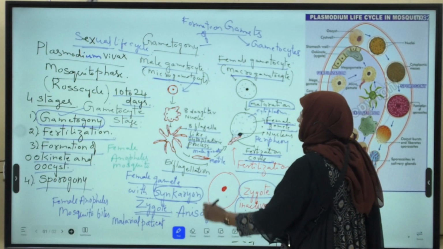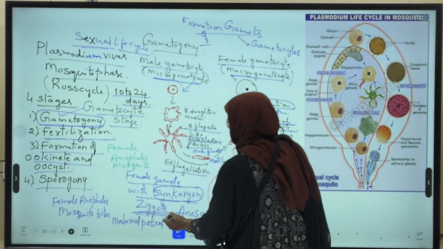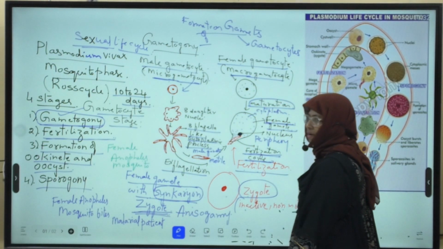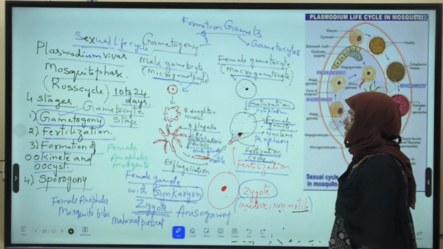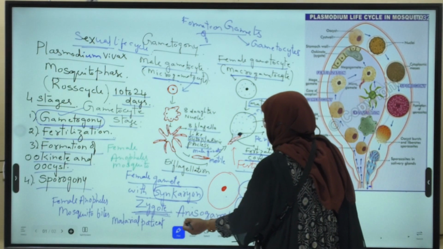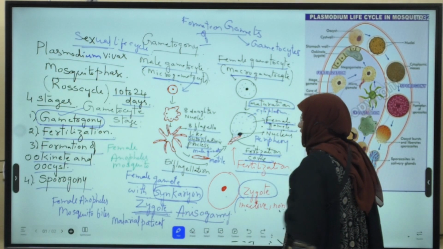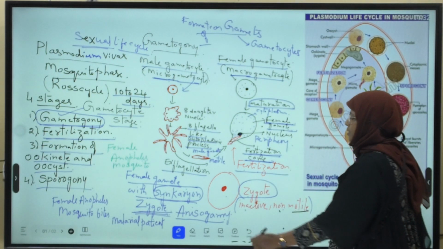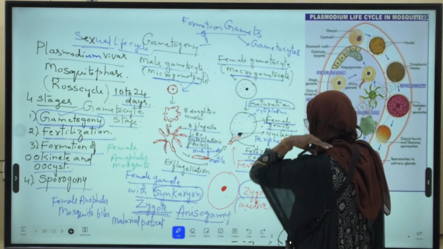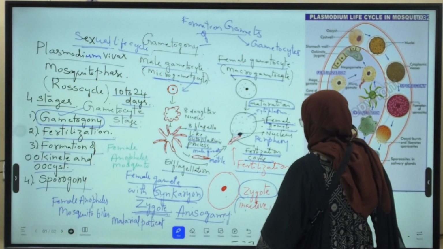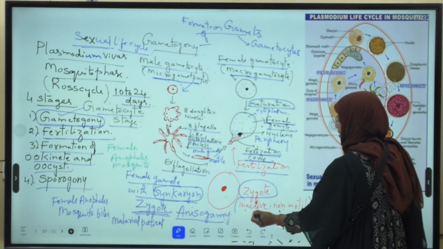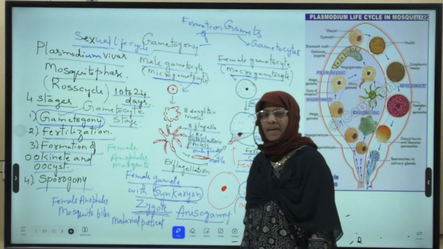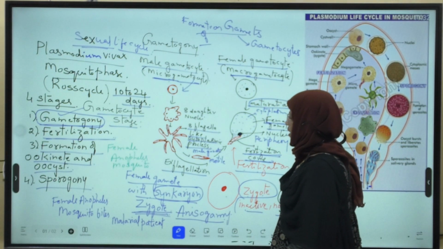So due to fertilization, finally zygote is formed. Zygote means female gamete with syncaryon. Here the fusion of two dissimilar gametes in Plasmodium is known as anisogamy. Next, this zygote is inactive and non-motile.